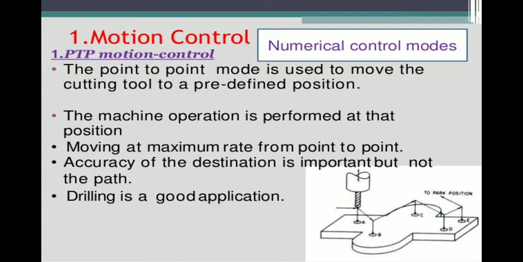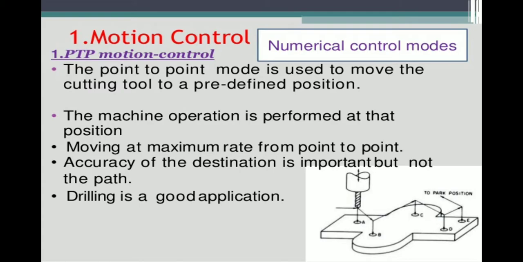A is one position, B is a different position, C is another position, D is another position, E is another position. It is not a straight position, nor a horizontal or vertical position. Different positions occur. At those positions I am making holes on the product, so the machine operation is performed at the position. The machine should perform only at the positions I place, so the machine tool should move only to those positions.